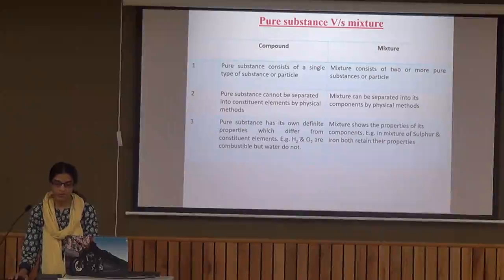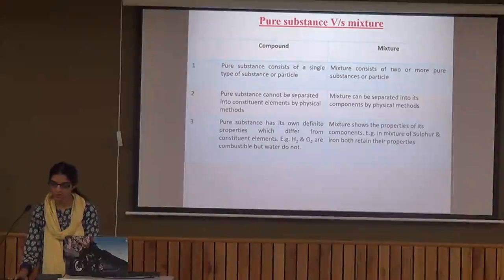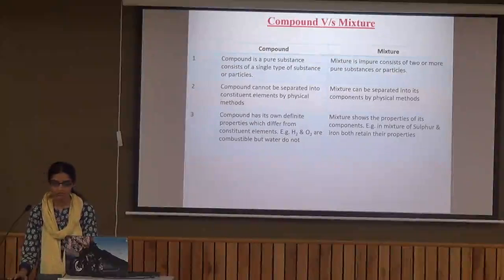A mixture shows properties of its own components. Example, in a mixture of sulfur and iron, both retain their properties even after they are mixed. So the properties of a mixture resemble the properties of its components. Then this is the differentiation between compounds and mixtures further.